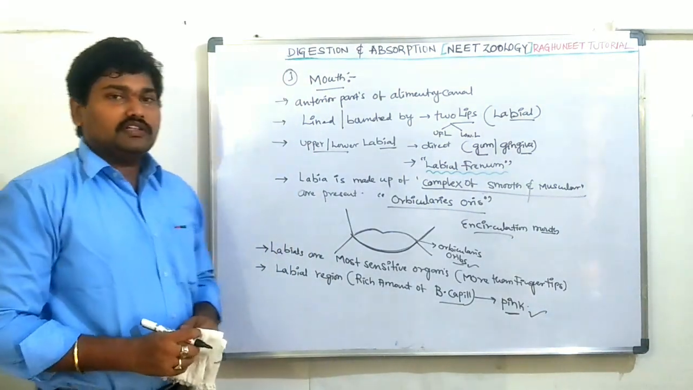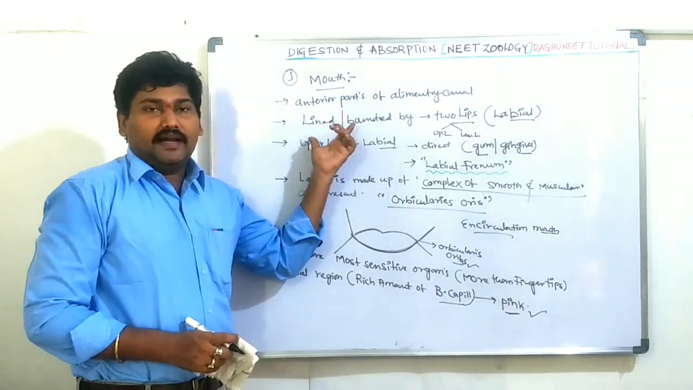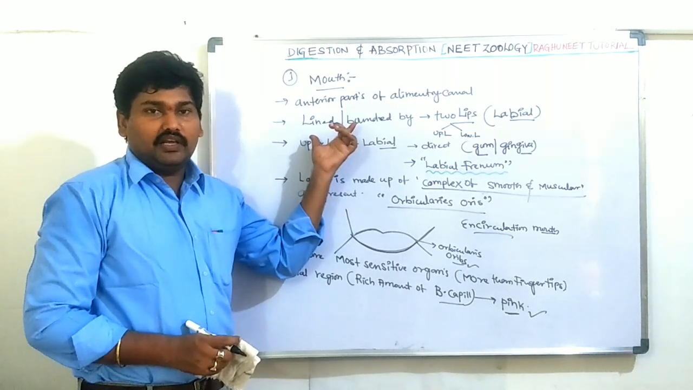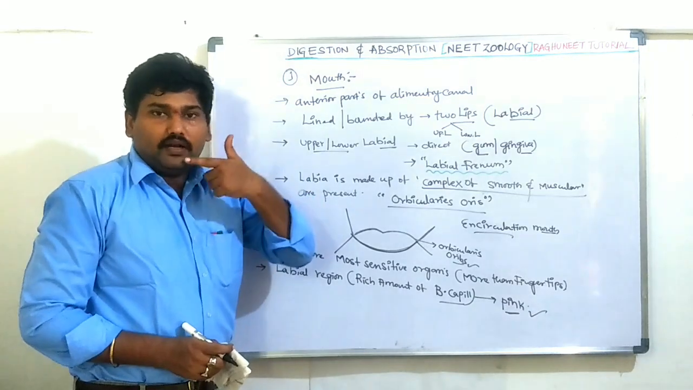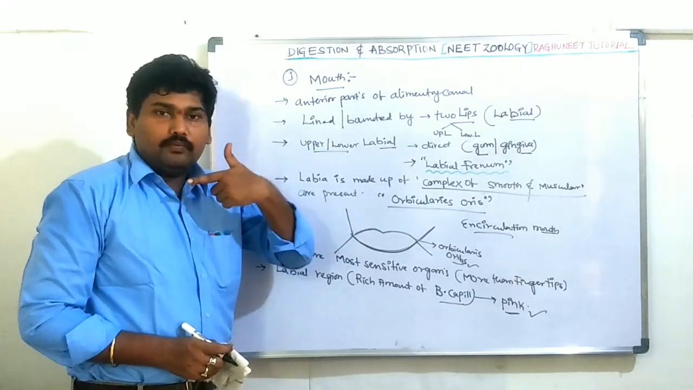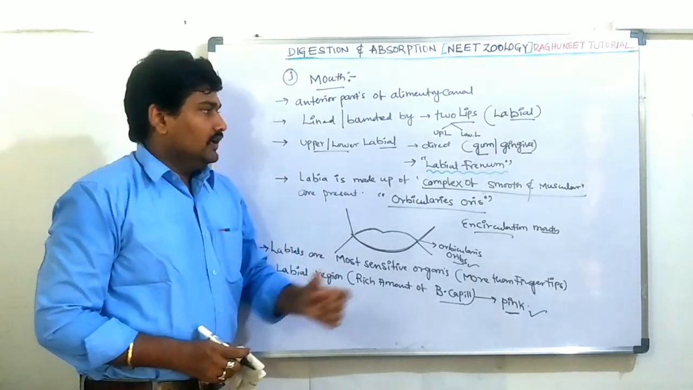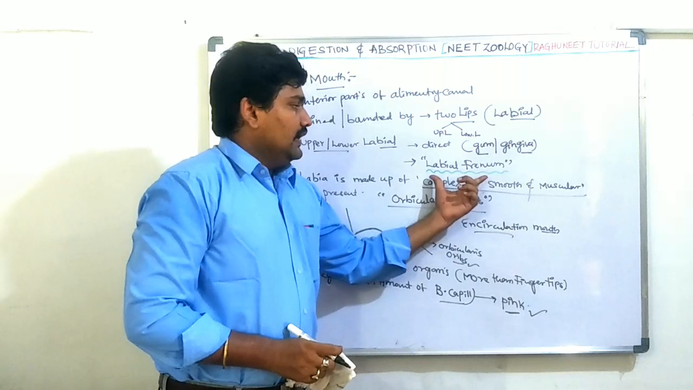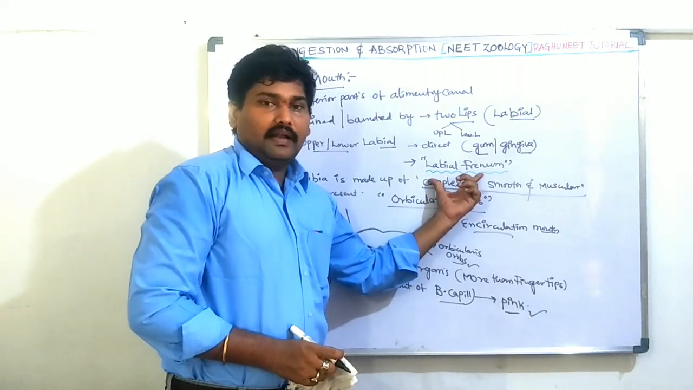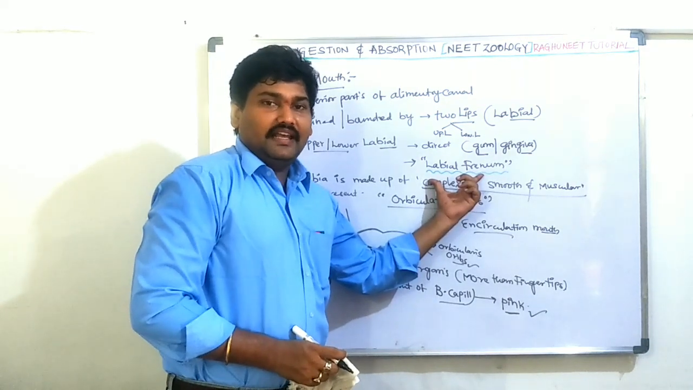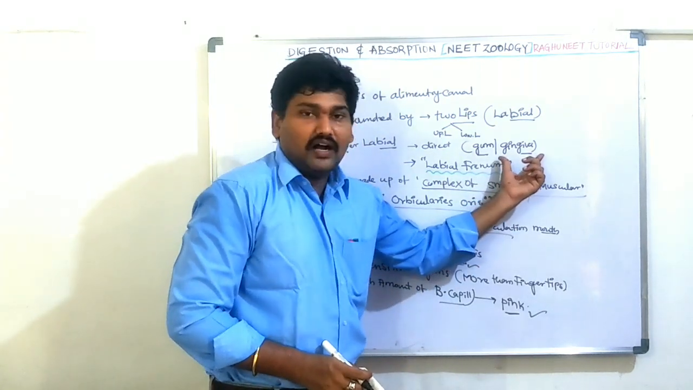Okay, this is the information about the mouth. What is the mouth? The mouth is one of the anterior parts of the alimentary canal. The mouth is completely bounded by two lips. The lips are commonly known as labial. There are two lips, upper lip and lower lip. Both are connected with a thin membrane called the labial frenulum, into the gum region. The gum is commonly called gingiva.